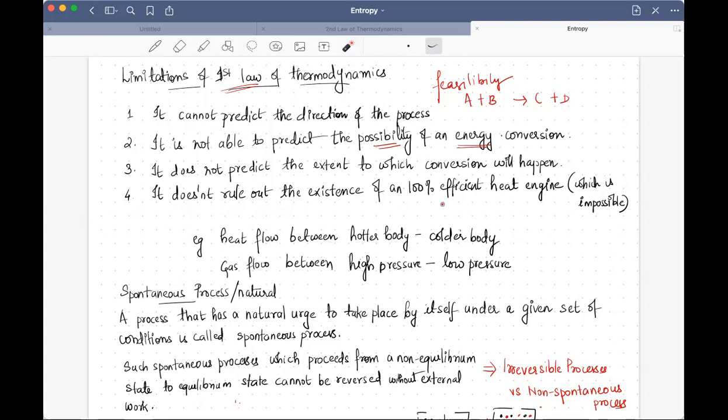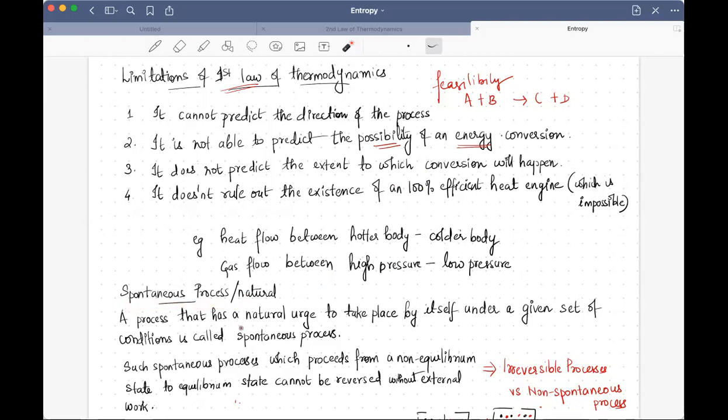That is why we needed another law, and that's how the second law of thermodynamics was stated. Before I go into the statement of the second law of thermodynamics, I would like to talk about a certain new type of process which I did not discuss previously. One of these is the spontaneous process. What is a spontaneous process?